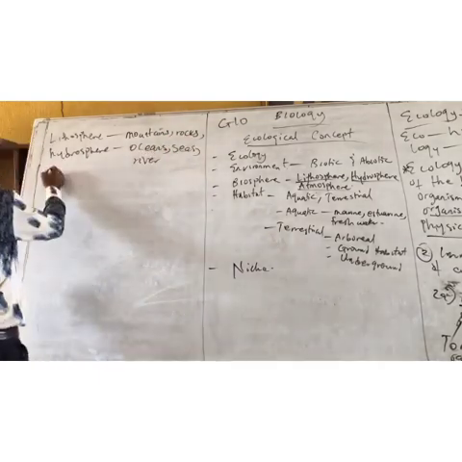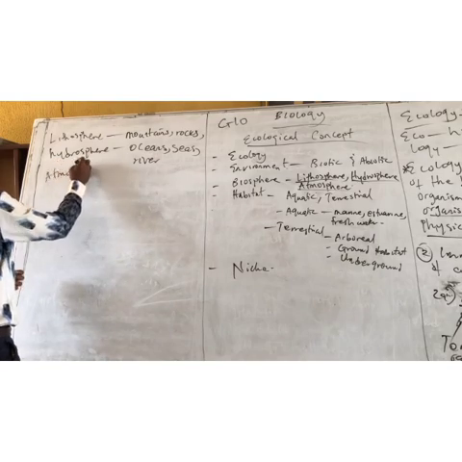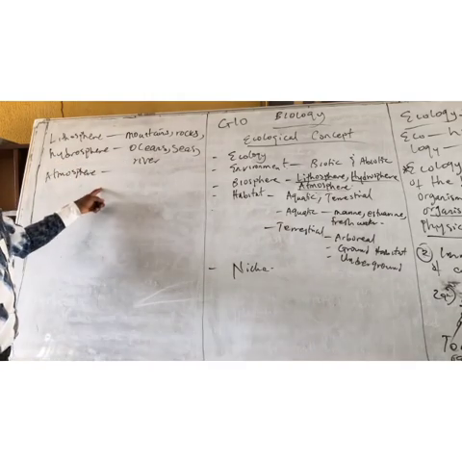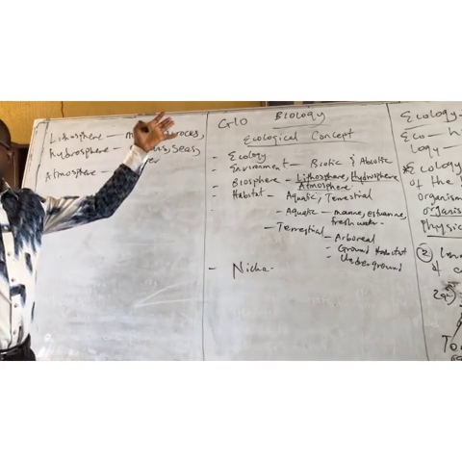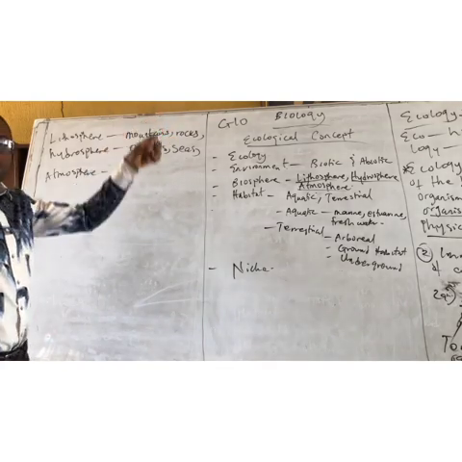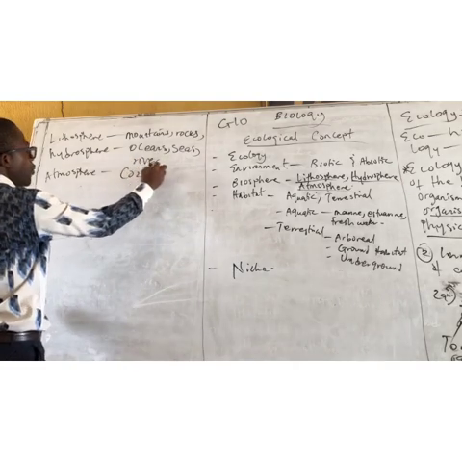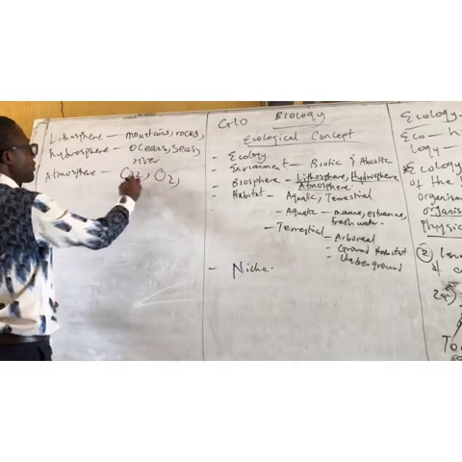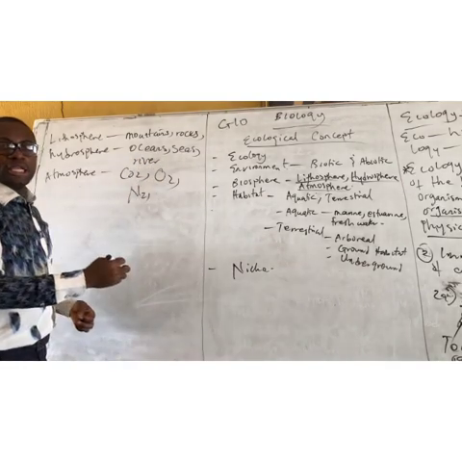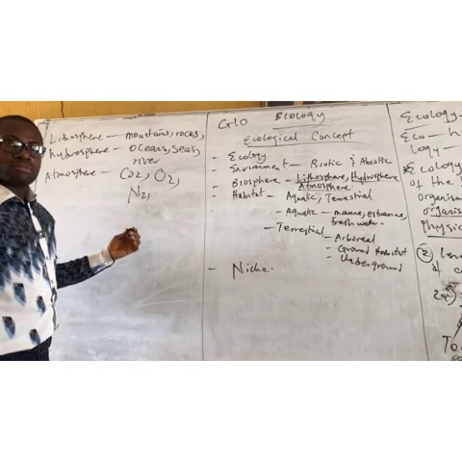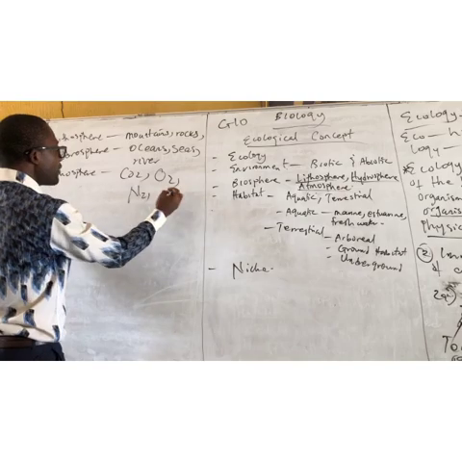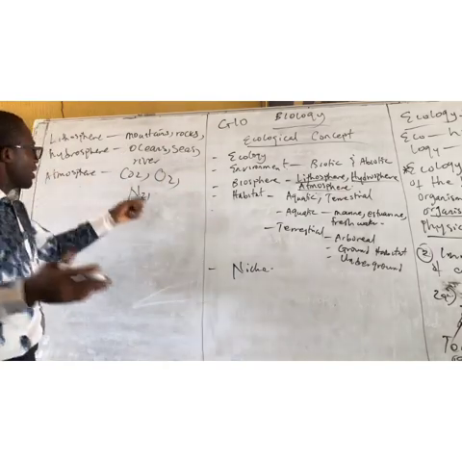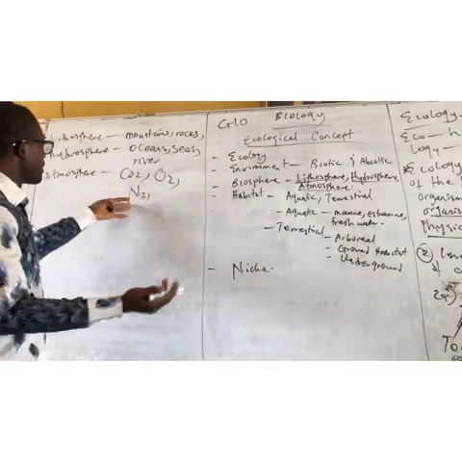Another one is atmosphere. The part of the earth crust that is made up of what? Gases. And gases are made up of, we have CO2, we have O2, we have nitrogen, we have what again? Any kind of gases.